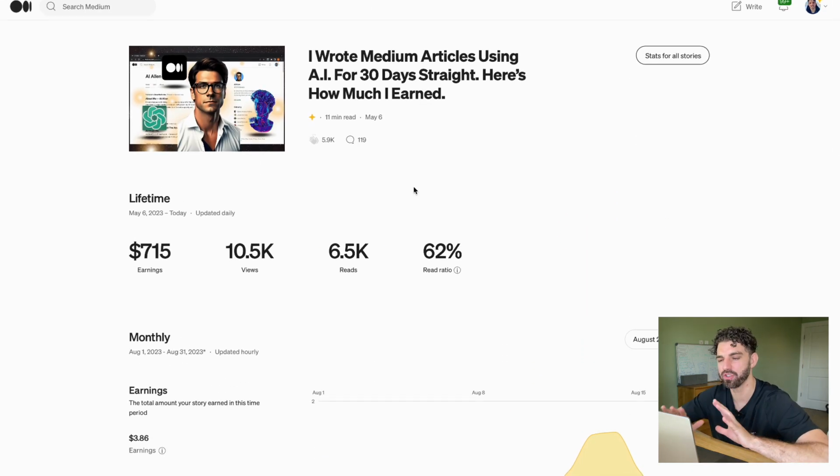This means that this story here, even though it did not have the opportunity to be presented to a wider audience, it was still able to earn a substantial amount of money just because of the length of the story, the topic, and how interesting the story was to read. So you don't need to get boosted. You can still self-publish, write the way you want, or publish in your own publications if you have one.